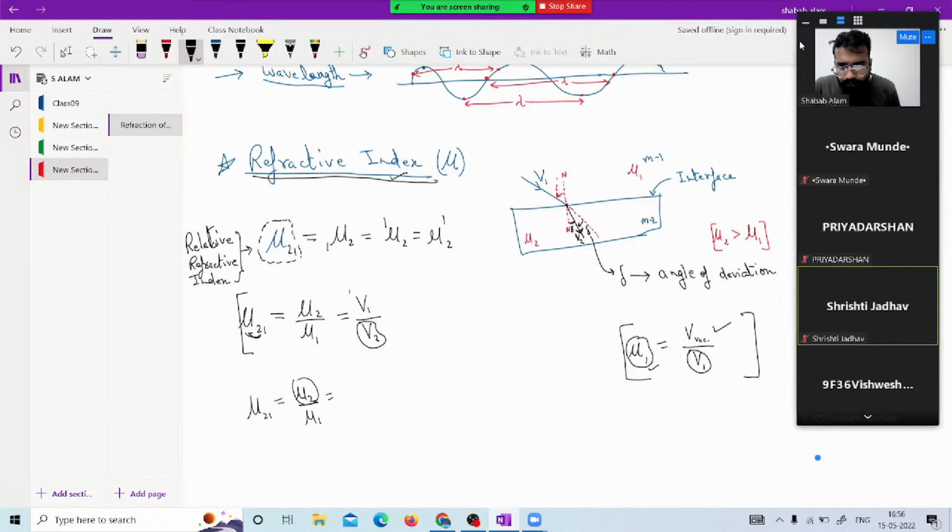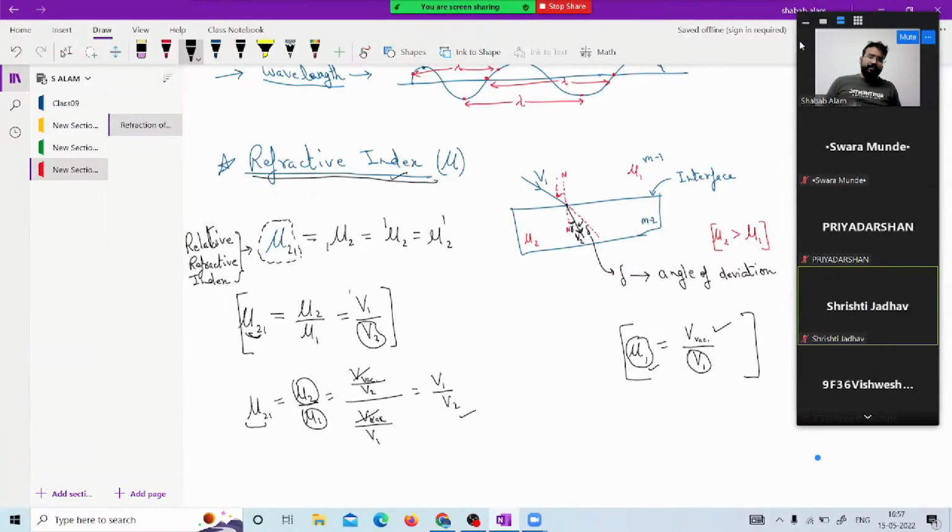If I talk about mu2, mu2 can be written as velocity in vacuum divided by velocity in medium 2, and mu1 as velocity in vacuum divided by velocity in medium 1. Now we can see these two numerator parts are cancelled out, and we are left with the term v1 upon v2. So if we are talking about a refractive index, then that velocity will be in the denominator part. So this is the conclusion we have with respect to velocity.